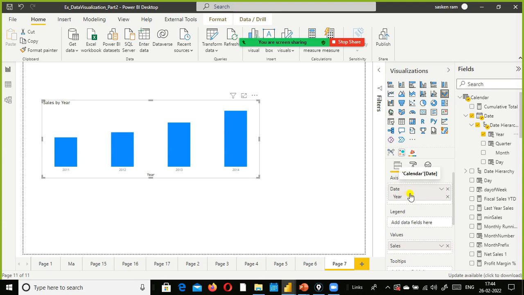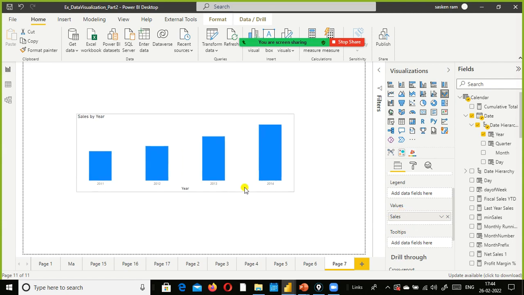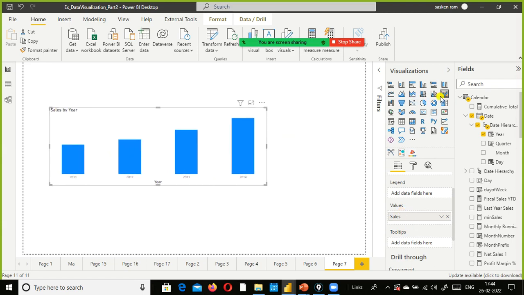So here I just brought in the year column in the axis field. In this case, the year is the x-axis, and the values is sales. You might be wondering, I selected ribbon chart, but now it shows the column chart.